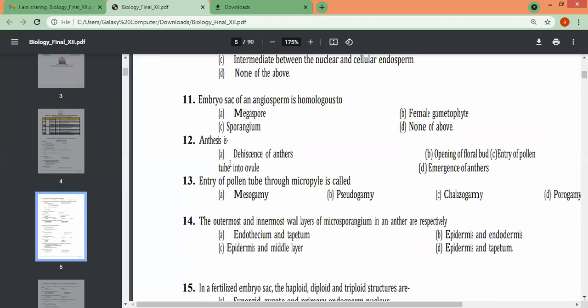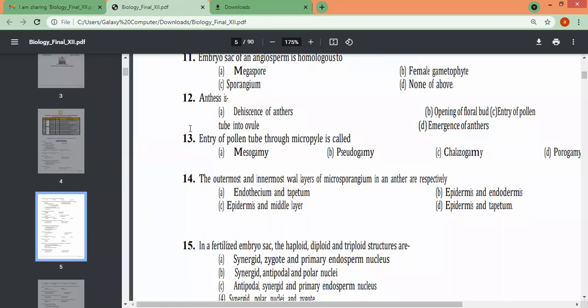Let me go a little faster. Okay, 12th, anthesis is: dehiscence of anthers, or opening of floral bud, C is entry of pollen tube into ovule, and emergence of anthers. Anthesis. Dehiscence of anthers or emergence of anthers.